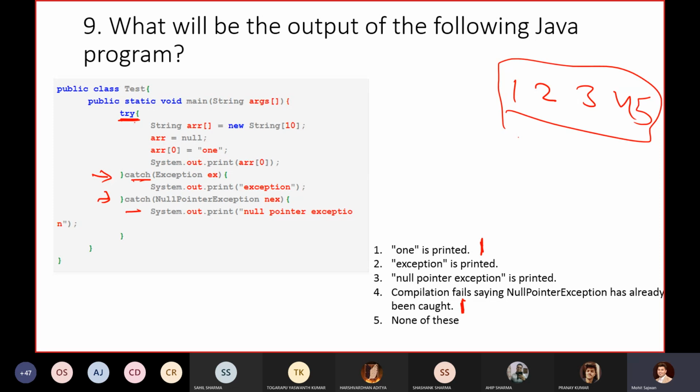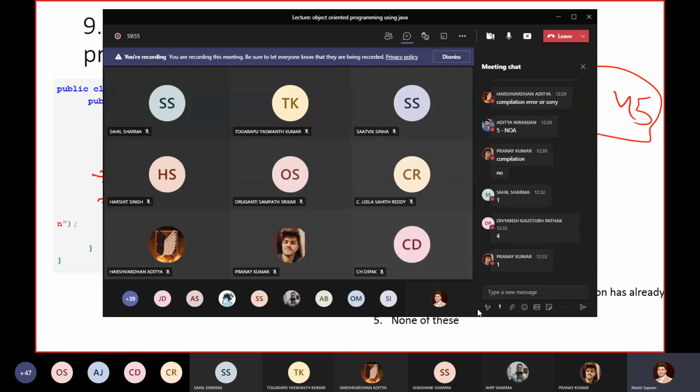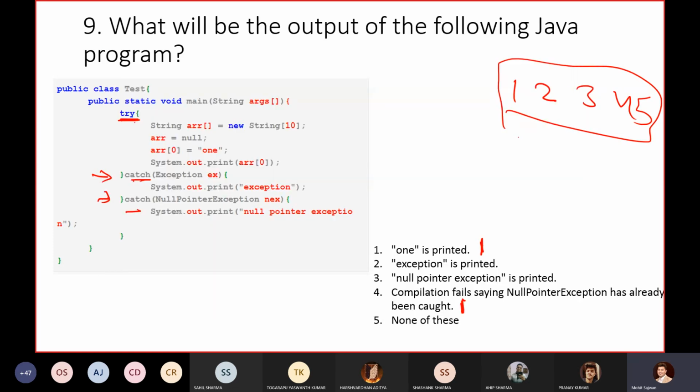I will try to upload whatever videos there are related to exception handling. Just go through them and I am 100% sure that you will get the correct answer. I got one answer from Pranay, that is 1. So now I am getting the maximum answers for this option, that is 1, and one answer for the other. Is there anyone with another answer? Yes, others please participate.